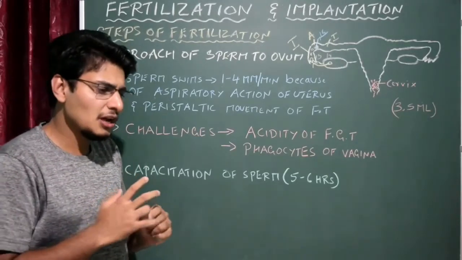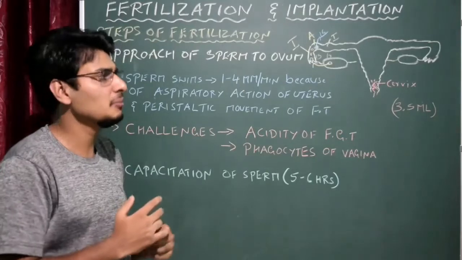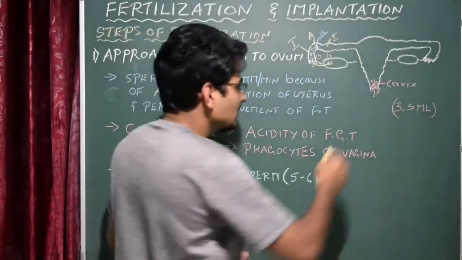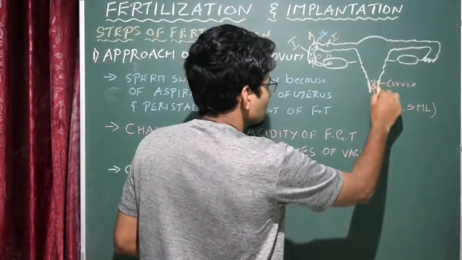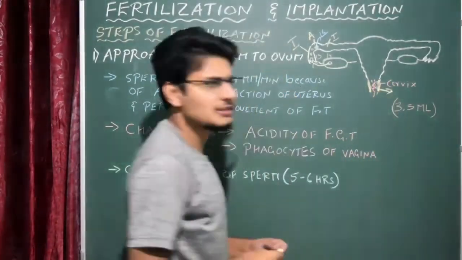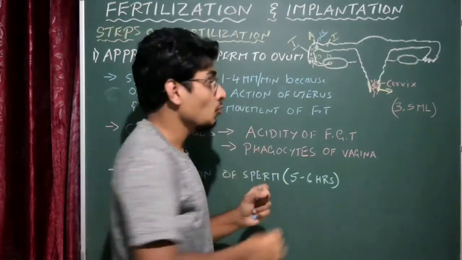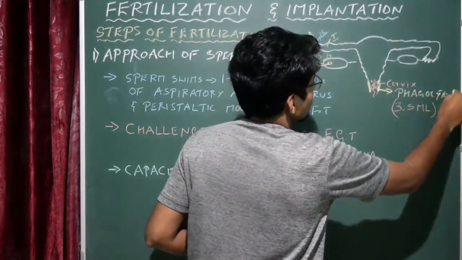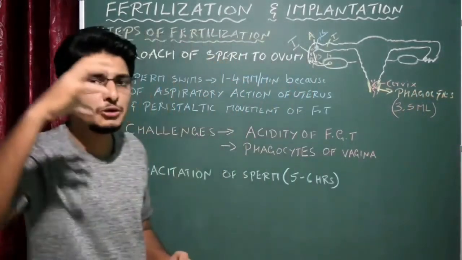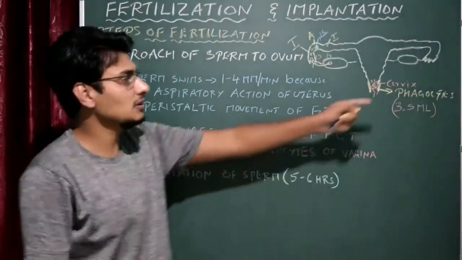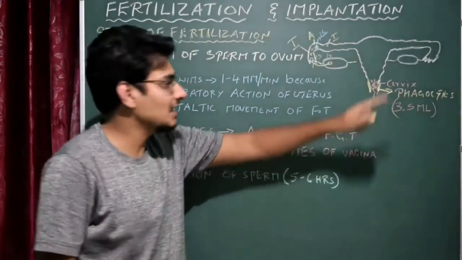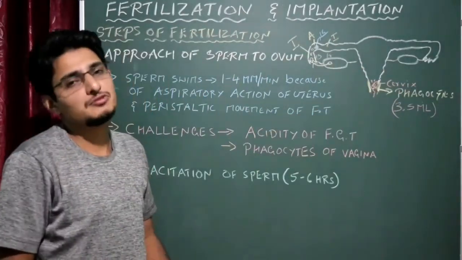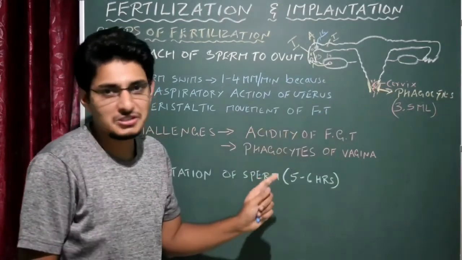So that means there are a lot of actions seen within the female reproductive system to kill the sperms. What kind of actions? The one thing is here, this is actually the vagina, correct? This particular vagina contains a lot of cells. Out of them, one type of cell is the phagocytes. You know phagocytes? Phagocytes are the cells which have the ability to eat up any foreign bodies. That means because of the phagocytosis exhibited by the phagocyte cells of the vagina, many sperms will be killed within the female reproductive system. So this is the thing.